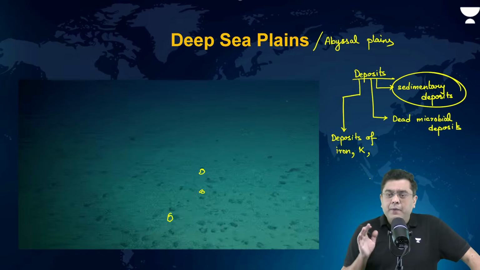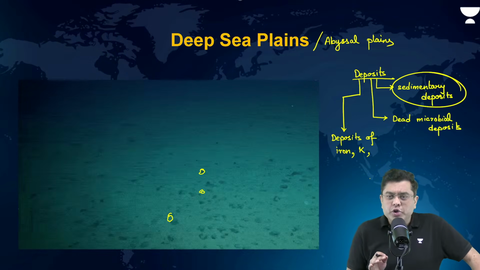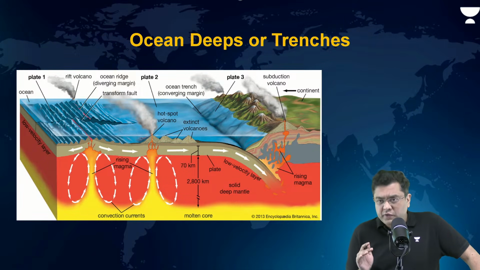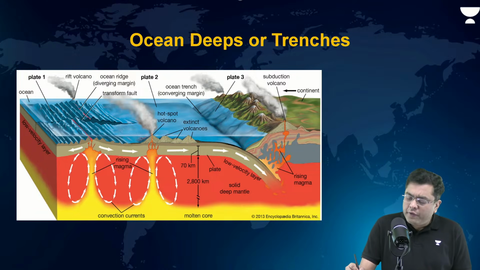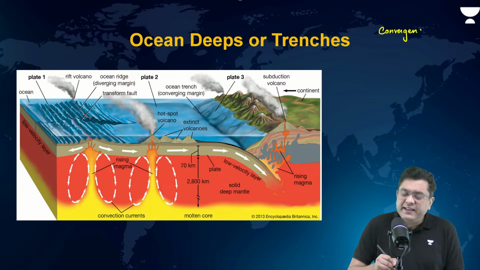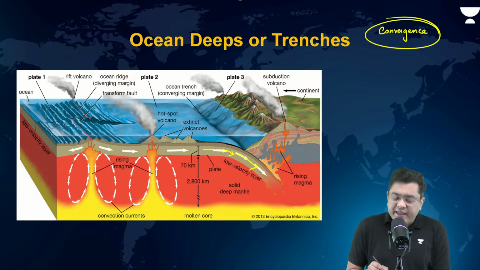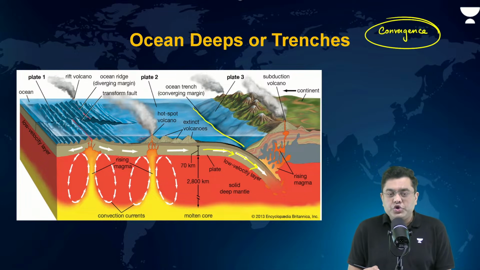Okay. Now, this is not the deepest part of the ocean. Which is the deepest portion of the ocean? It is the case of ocean deeps or trenches. Oceanic trench is found in zones of convergence and subduction. We have studied this in geomorphology, that whenever you have an oceanic plate which undergoes subduction, there is a sinking which creates the trench.